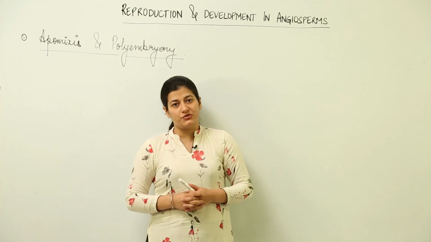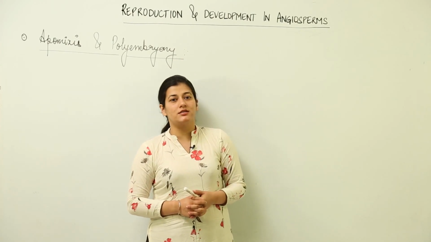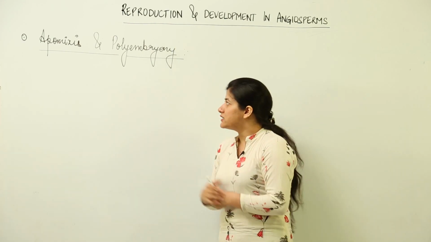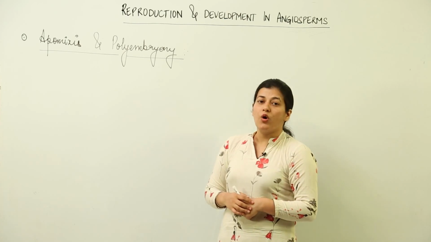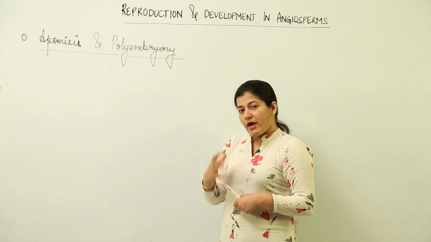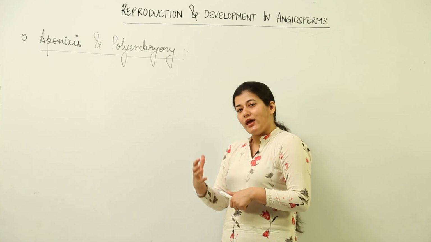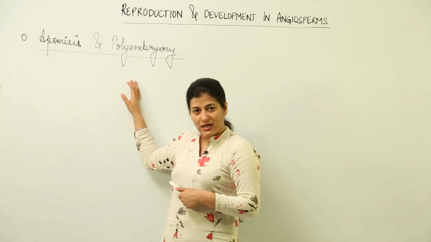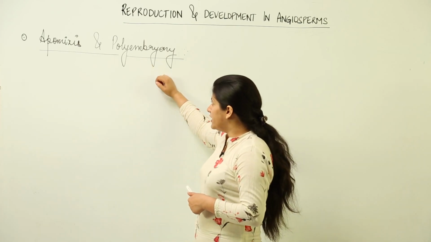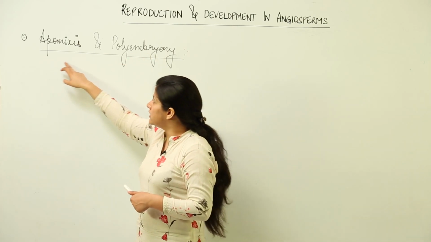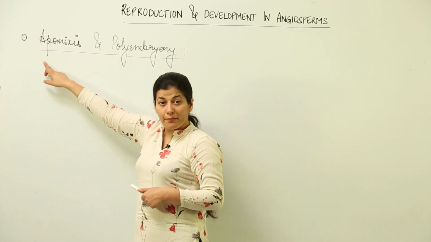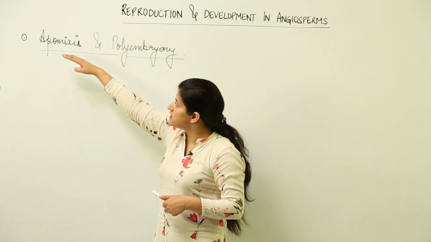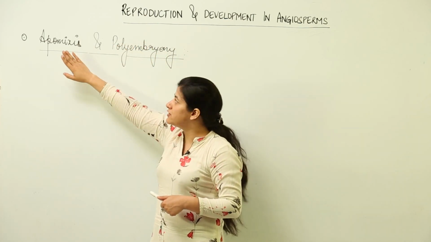Now we will talk about two terms, that is apomixis and polyembryony. Now, for certain writers, apomixis is a type of asexual reproduction where the asexual method in a way is copying the sexual method. Remember, in both these cases, apomixis and polyembryony, this is a larger term in context of its ambit. This is a smaller term. That means polyembryony often results as a consequence of this particular process.